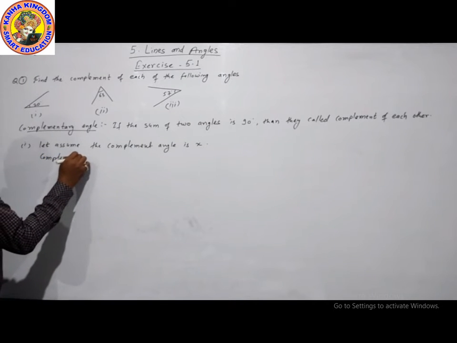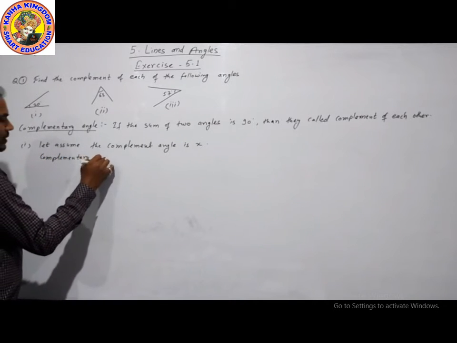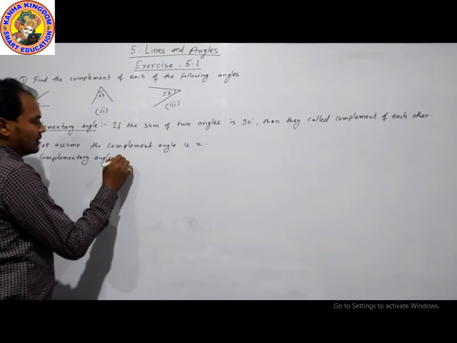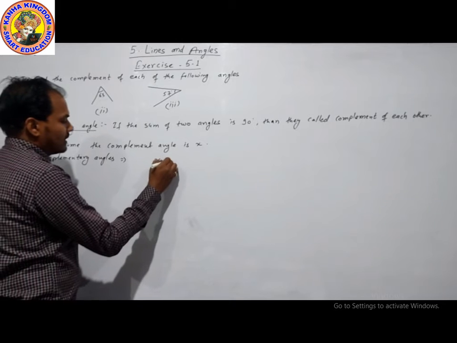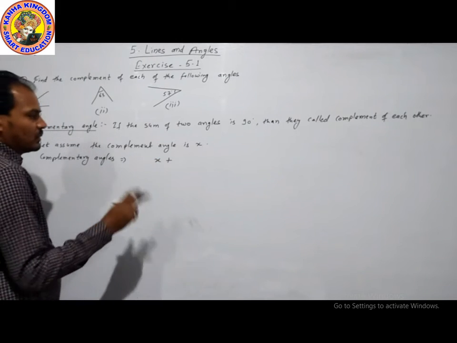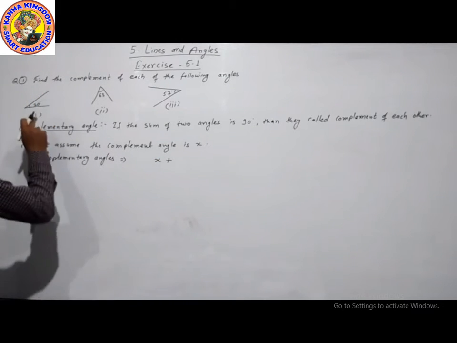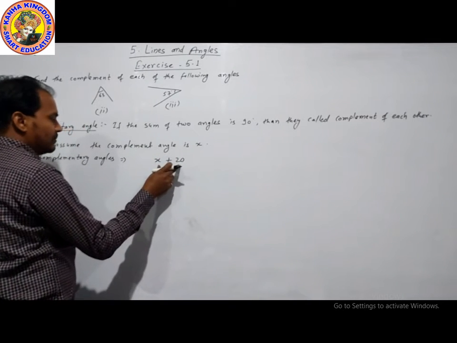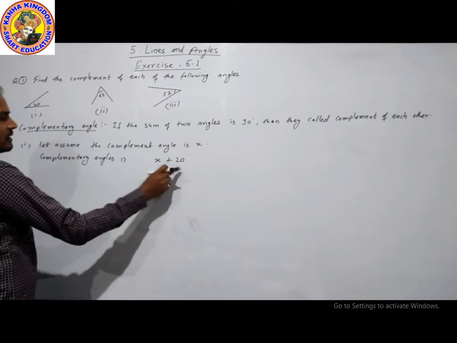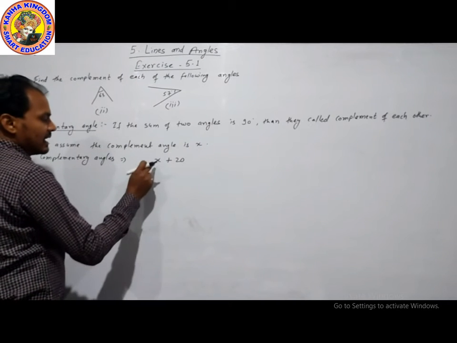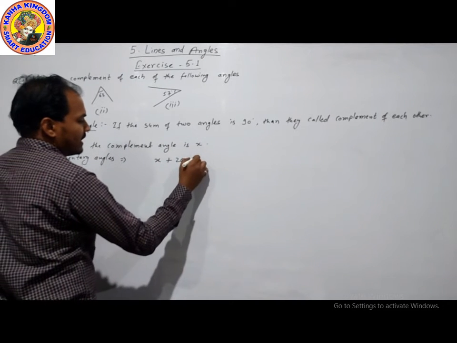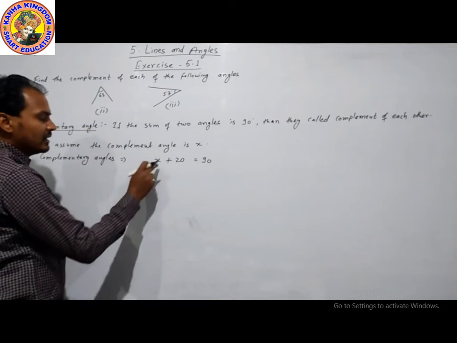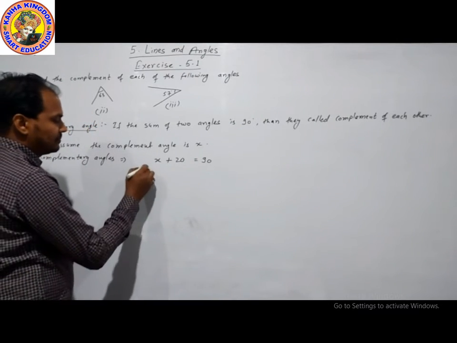The sum of two angles is 90 degrees, so x plus 20. This is the sum. The first angle given is 20 and the complement is x, so x plus 20 is equal to 90. Now find the value of x.